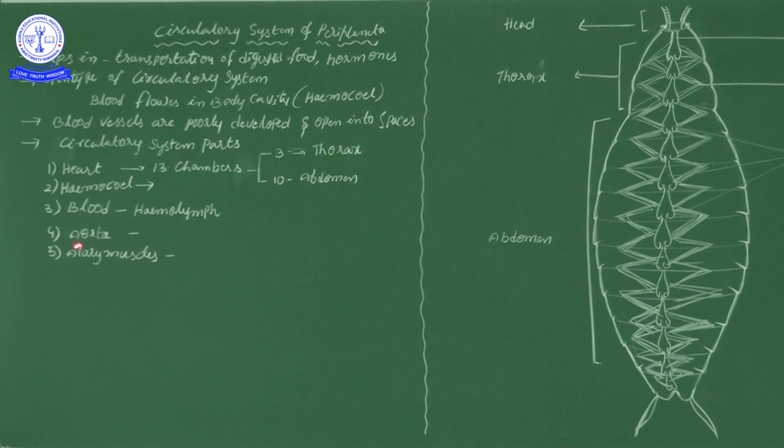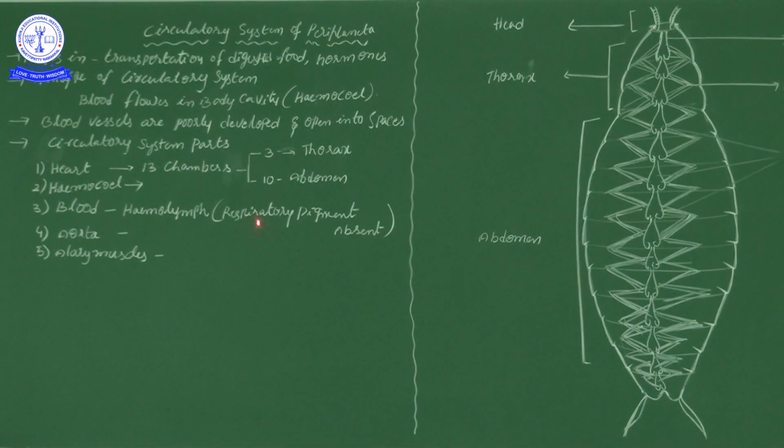About blood, we know the blood is a fluid tissue. This blood we call a hemolymph. Why do we call it a hemolymph? See, just now I wrote this statement: blood we call a hemolymph. Why do we call the blood of cockroach a hemolymph?